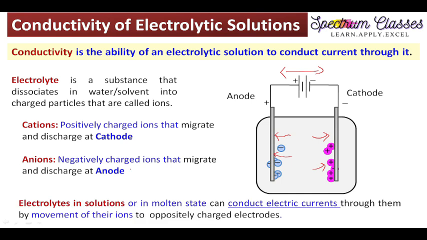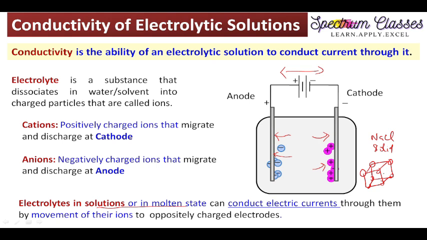So electrolytes in solution or molten state can conduct electric current. What is the use of writing this? Because in this form they are in their dissociated form, plus and minus forms. If I say solid NaCl, solid NaCl has a cubic structure in which plus and minus ions are embedded on the cubic sites.